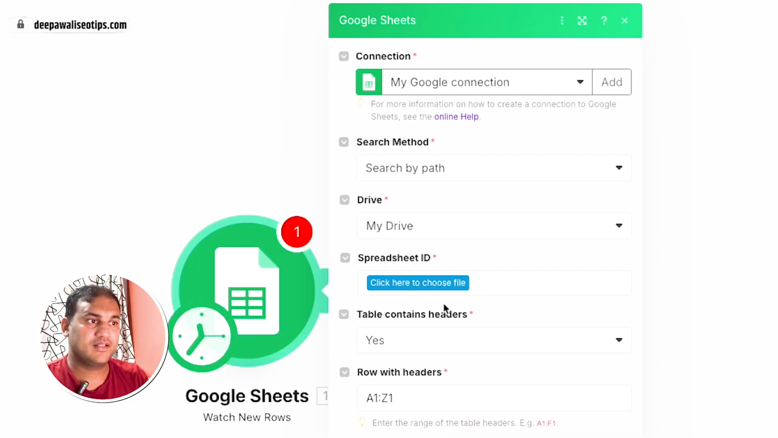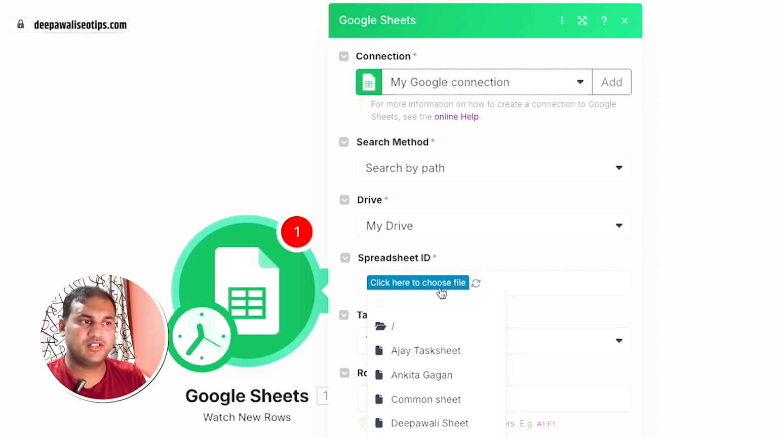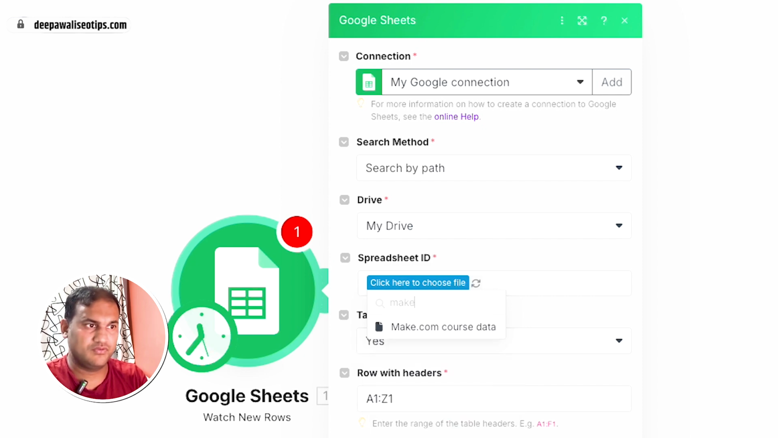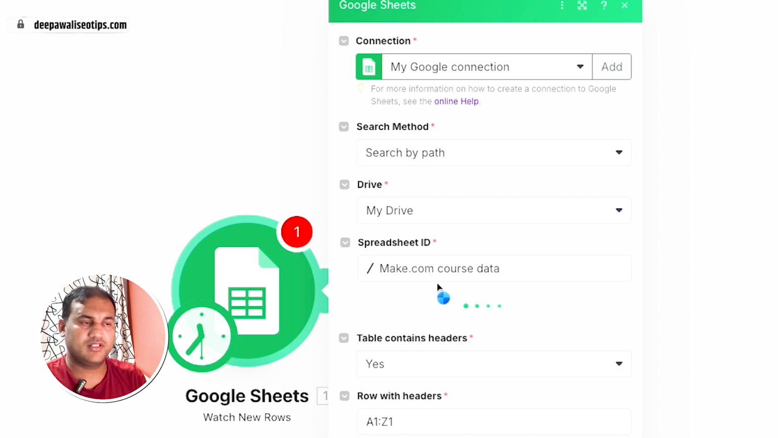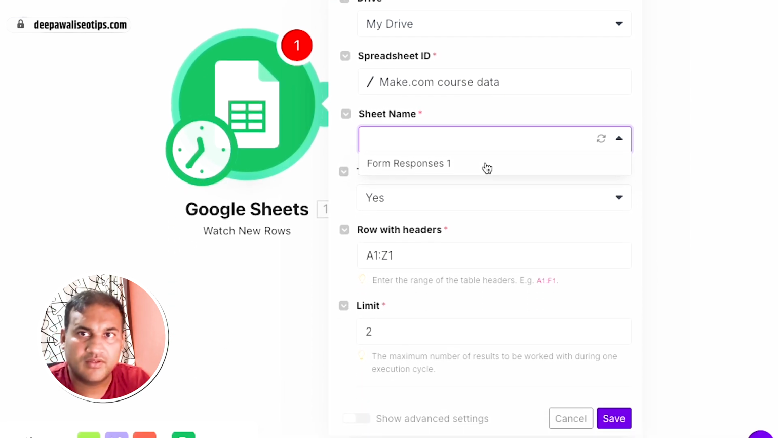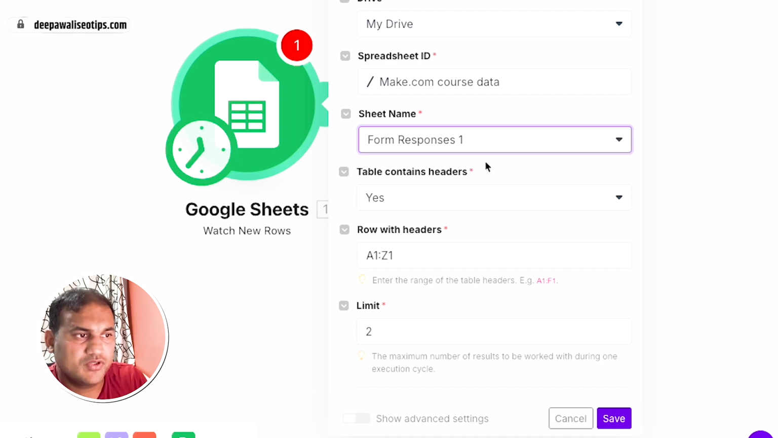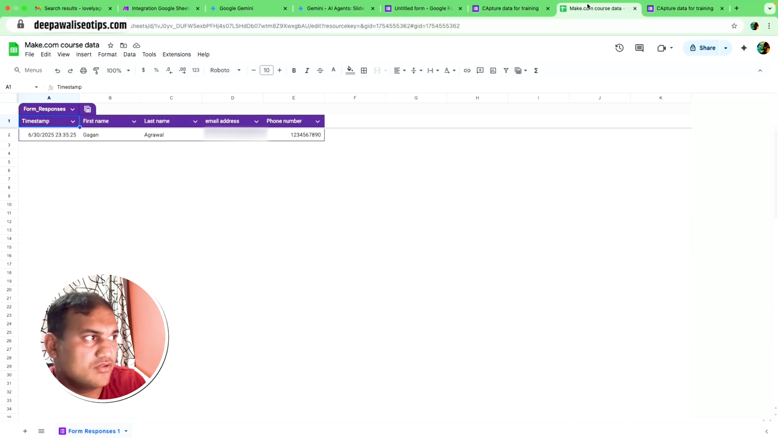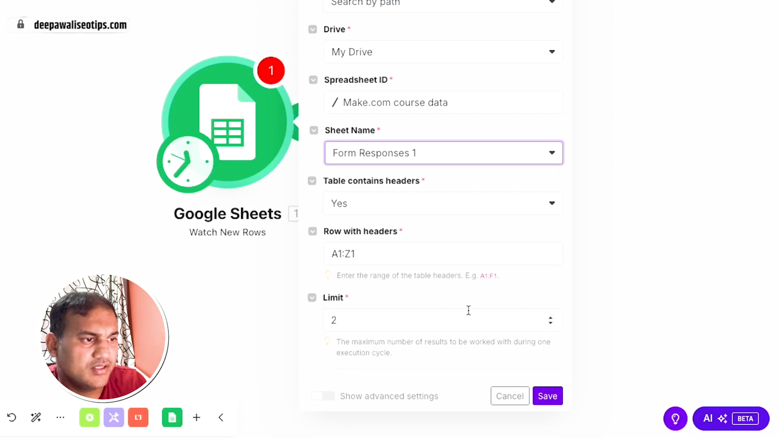Yeah, it has connected. Now we need to choose the spreadsheet which I want to use. So I have named it make.com course data. So see, it has connected. It asks for the sheet name, form response 1, table contains headers, yes. Row with header is A1 to Z1, because the first row is my header, so I have to say A1 to Z1 is my header record.